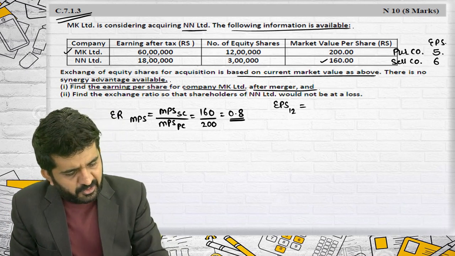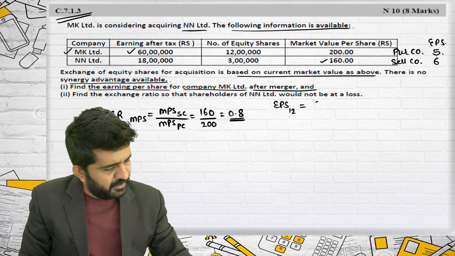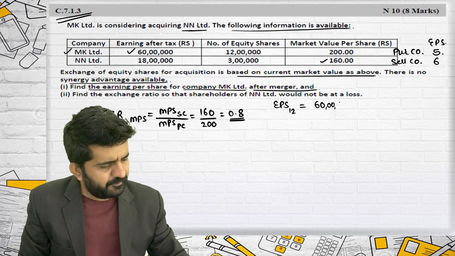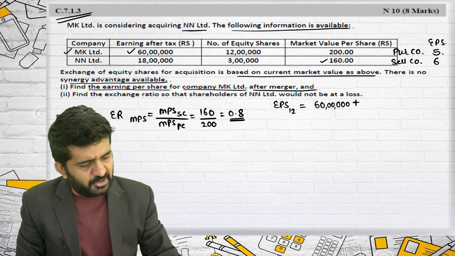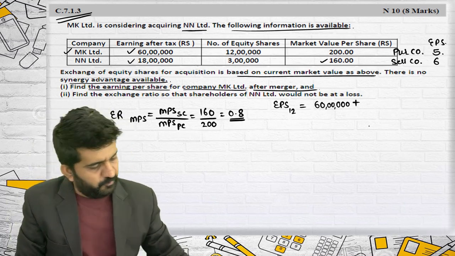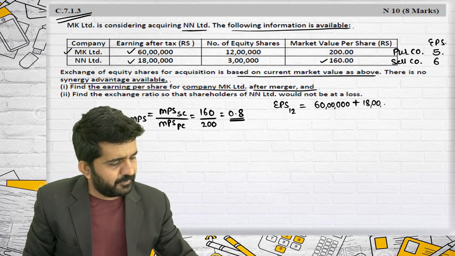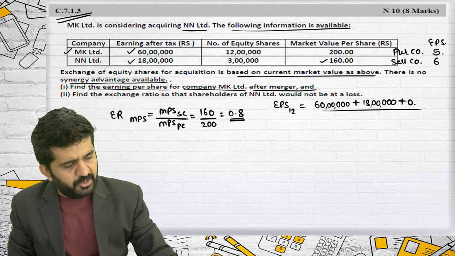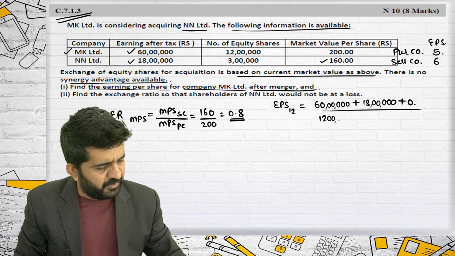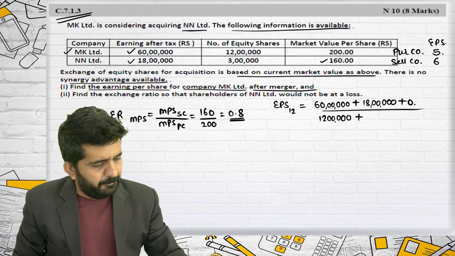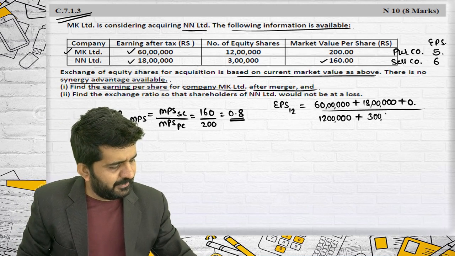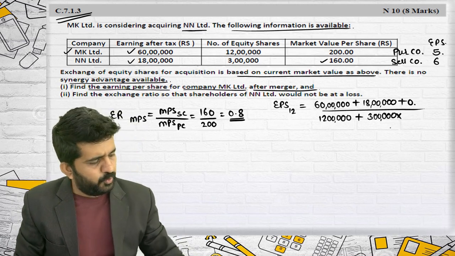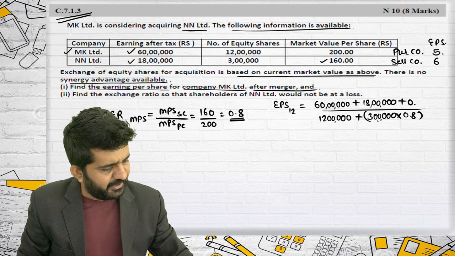EPS 12 is earnings of company 1, 60 lakhs, plus earnings of company 2, which is 18 lakhs, plus synergic gain which is 0, upon number of shares of company 1, 12 lakhs, plus 3 lakh into exchange ratio 0.8.